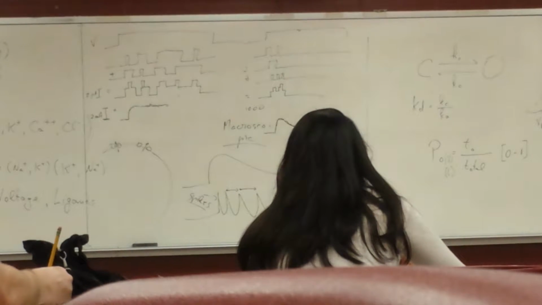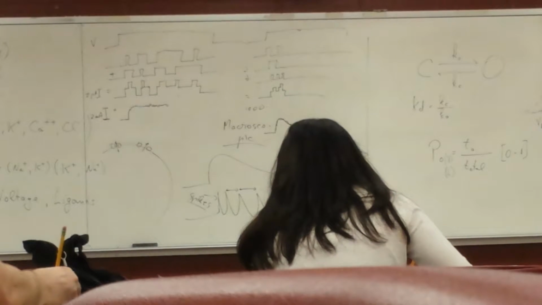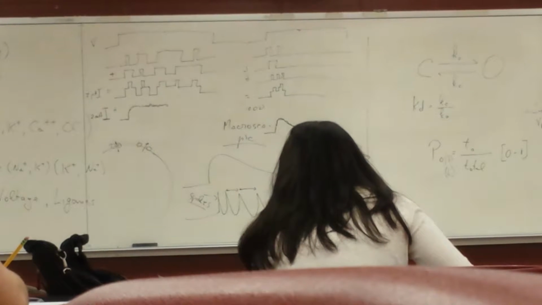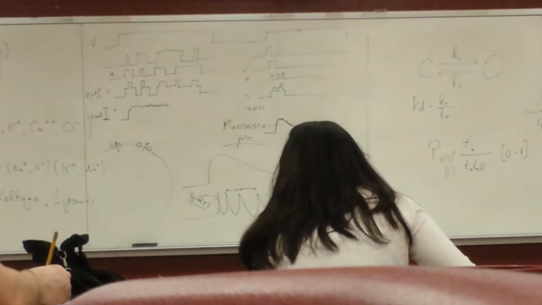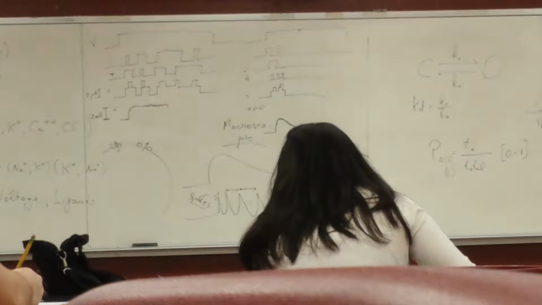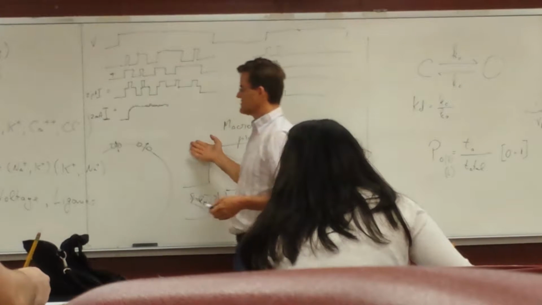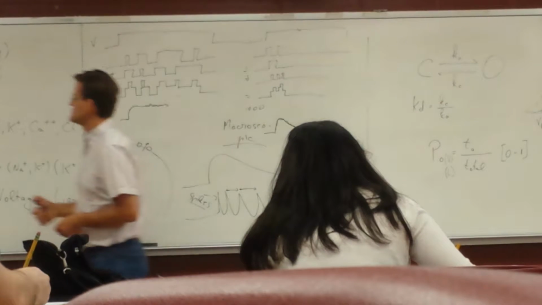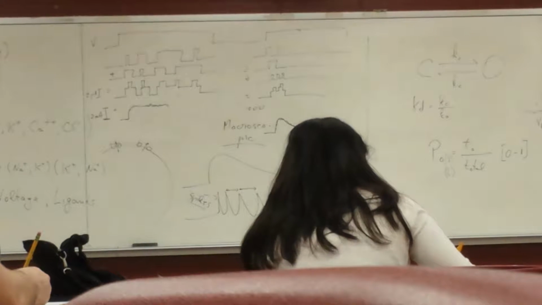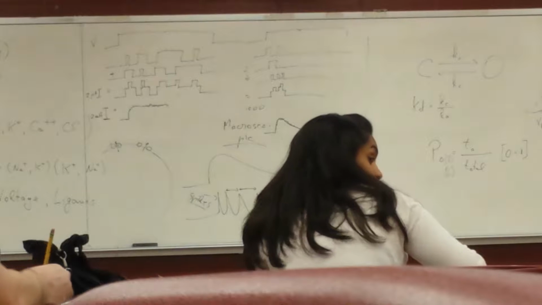Ion channels gate. The gating can be modified or affected by voltage, by ligands. Those ligands can bind from the outside of the membrane as well as from the inside of the membrane, and so can these pharmacological agents.